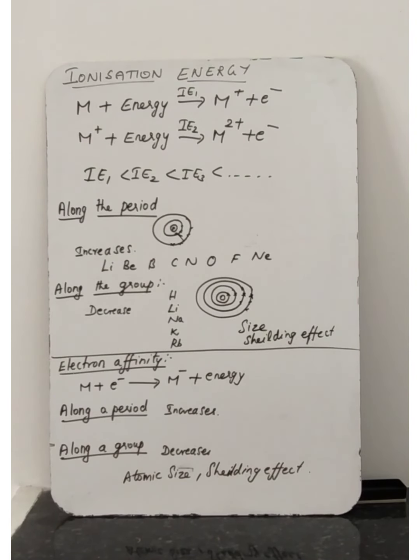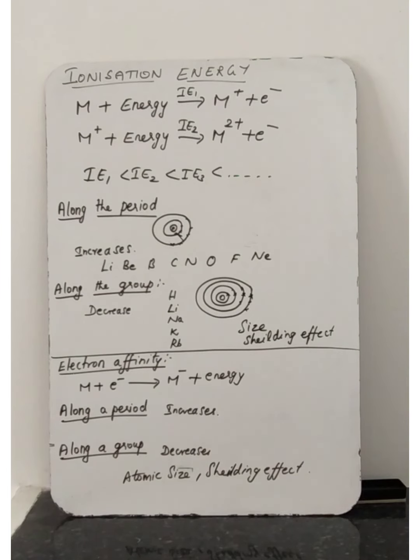That is called what now? Successive ionization energy. So like this way the total number of electrons in the cation is less. If you take the example of sodium, what's the atomic number of sodium? 11.